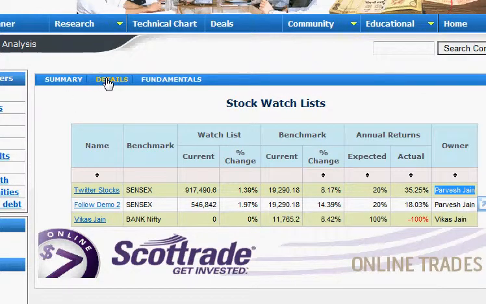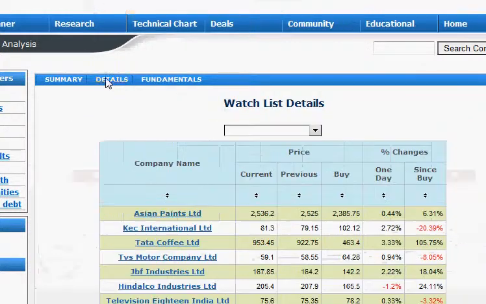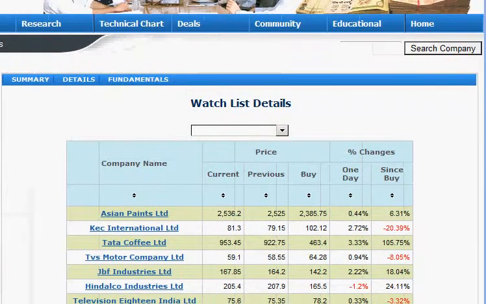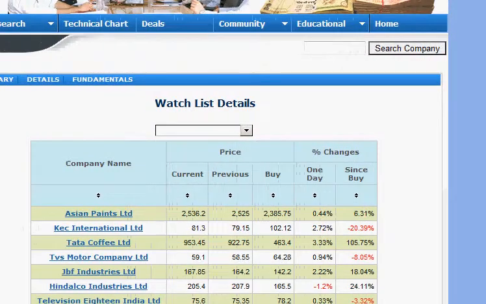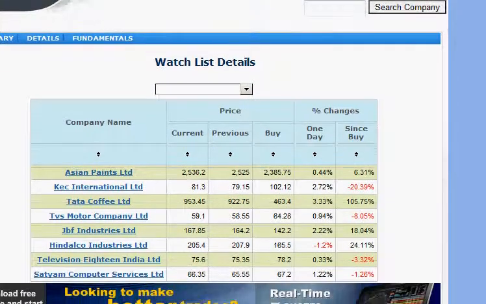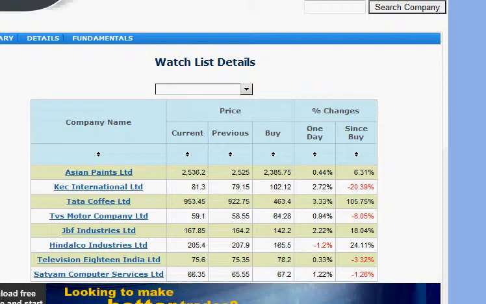So if you have an idea and you want to try something out, create a watch list and share it with your friends, and they can also track the same stocks. This is a nice way to share your investment ideas. I hope you enjoyed it.